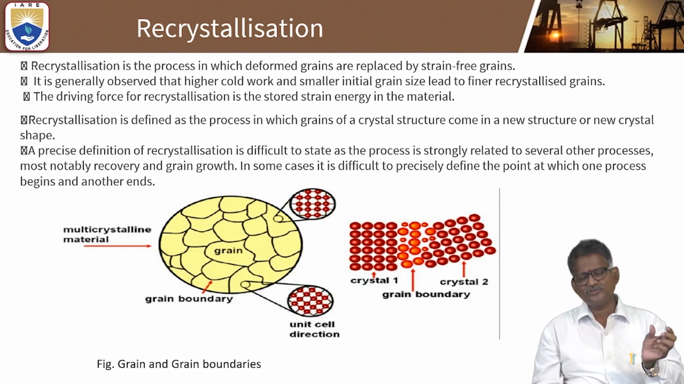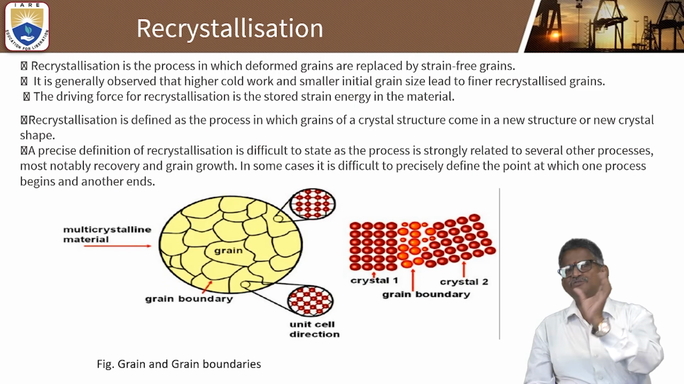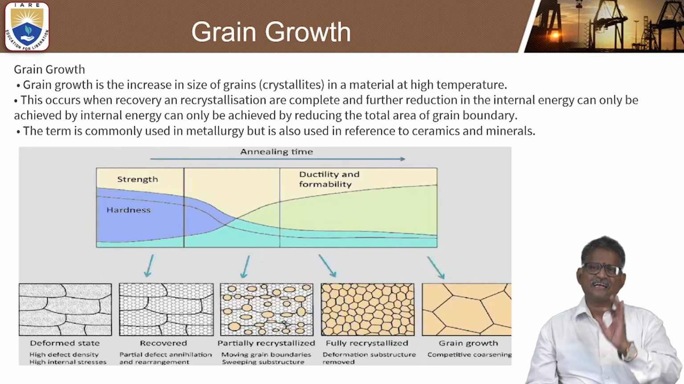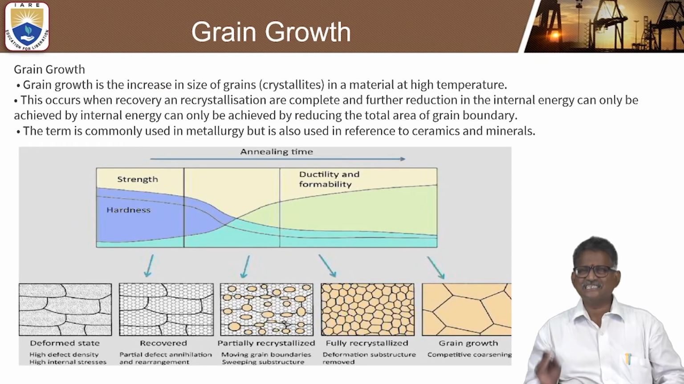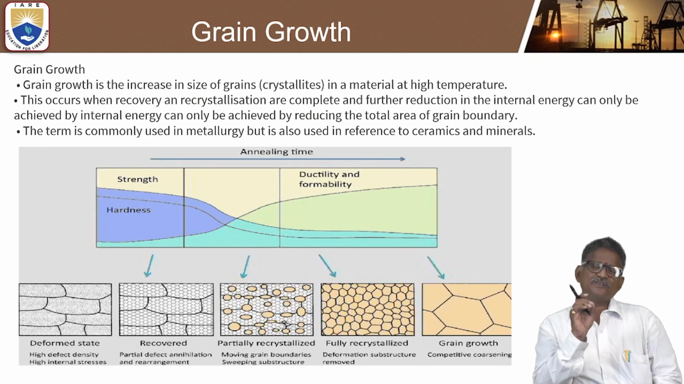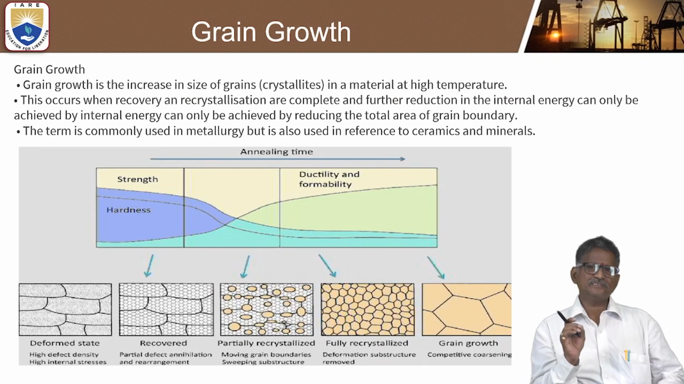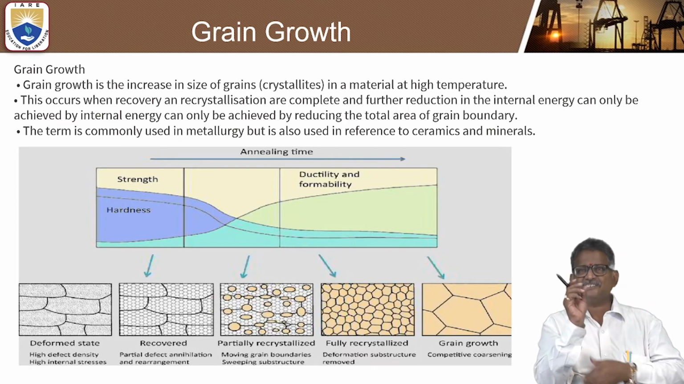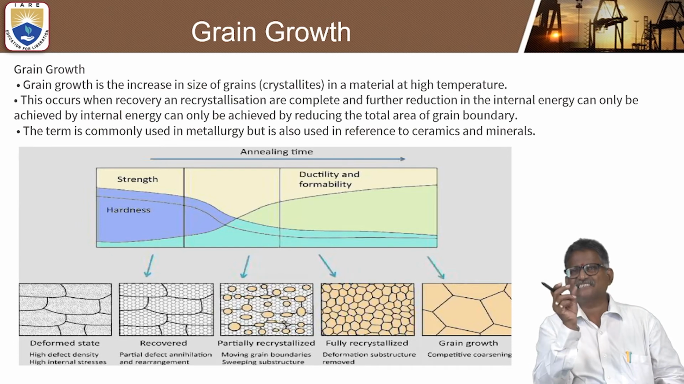That is what old nuclei will transform into a new nucleus. That is called recrystallization. Look at the grain growth. So this is the third and important concept in the metal forming process. The grain growth can be discussed. It will increase the size of the grains, that is, the crystallites.